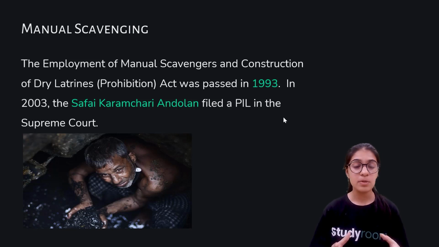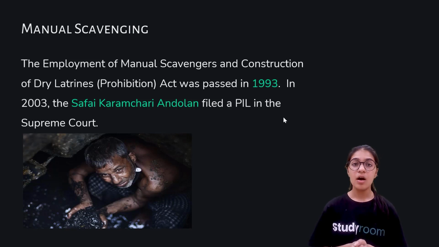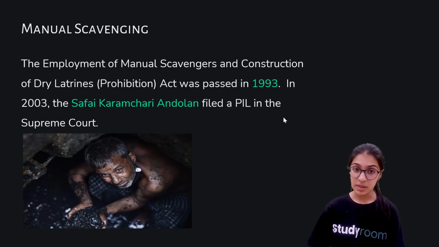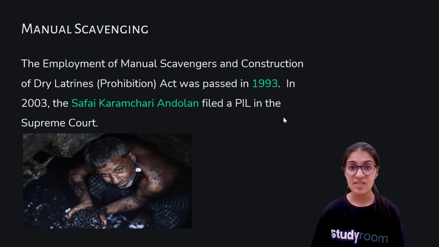So all these problems were being faced by the manual scavengers, and that is why a law was enforced by the government, which was the Employment of Manual Scavengers and Construction of Dry Latrines Act, passed in 1993 to safeguard such manual scavengers because they were facing so many problems.